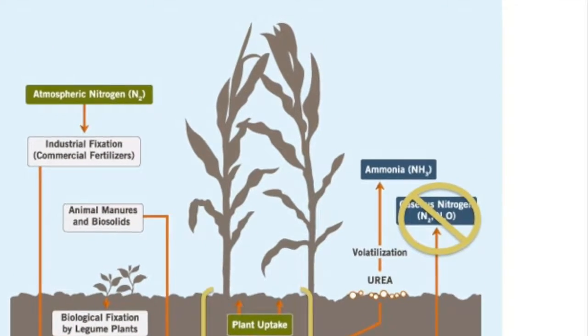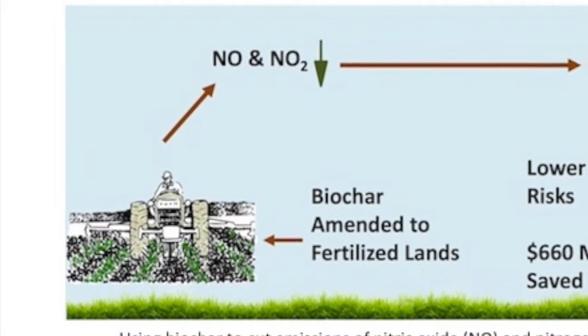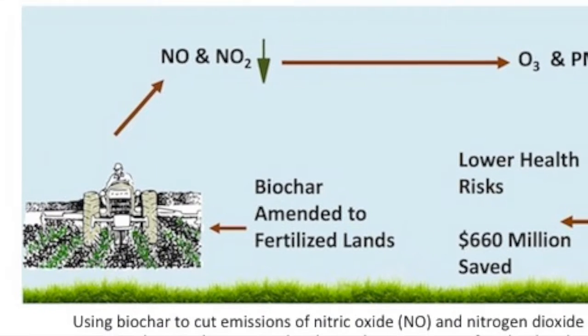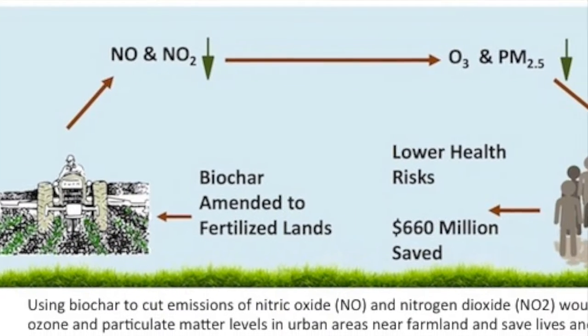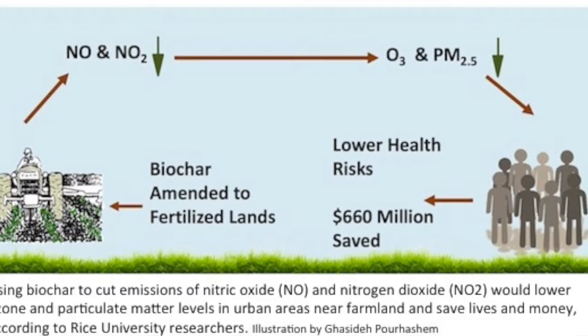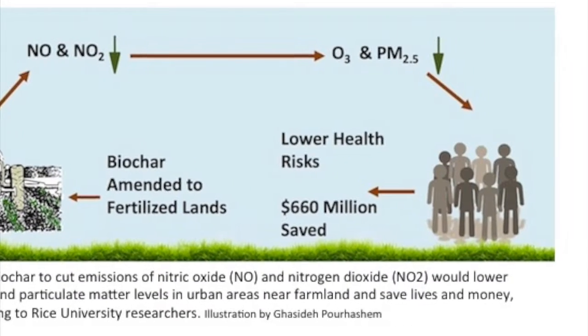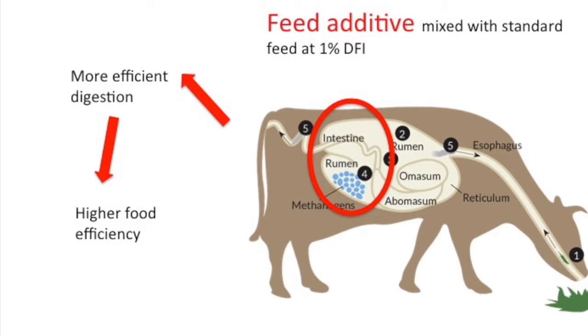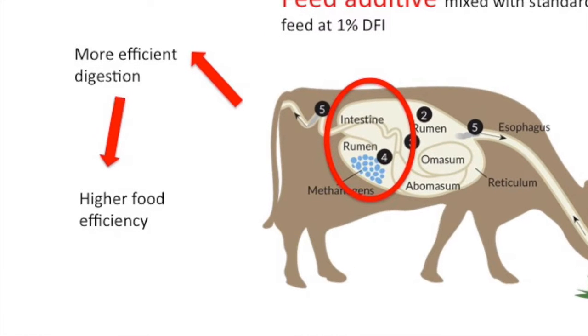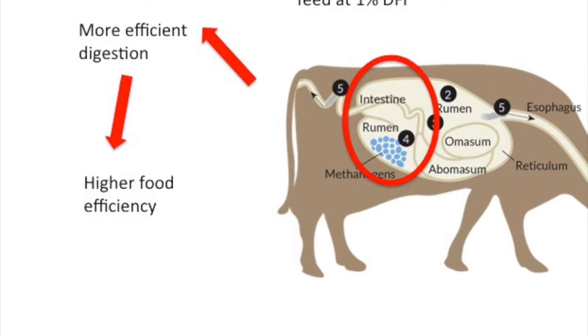Rice University showed that a 67% reduction in NO emissions in the United States could reduce annual health impacts of agricultural air pollution by $660 million. A suitable biochar can be used to help combat climate change by holding carbon in soil and displacing fossil fuel use. It is also used for waste management and water pollution.